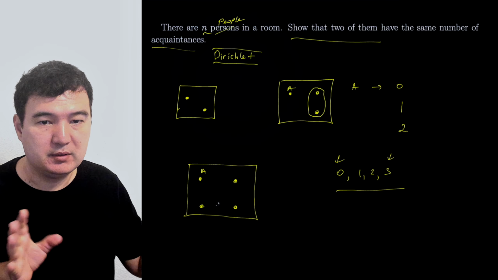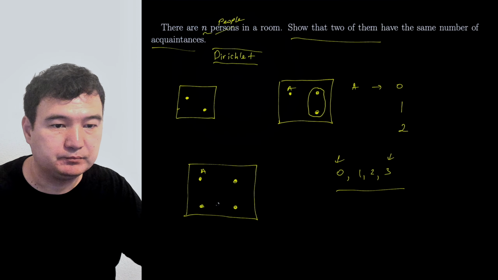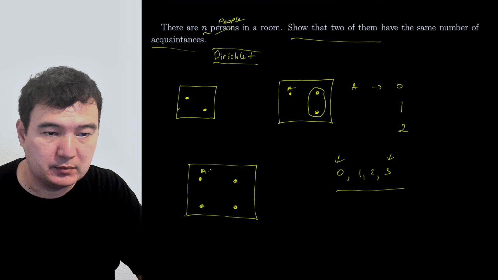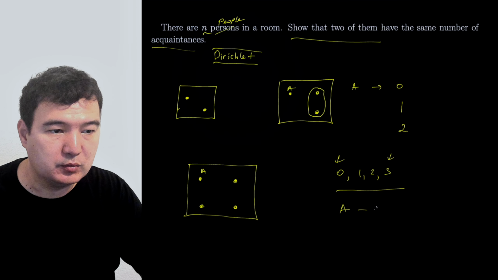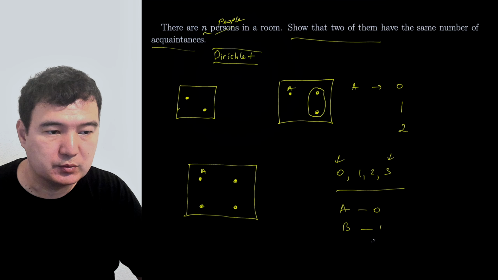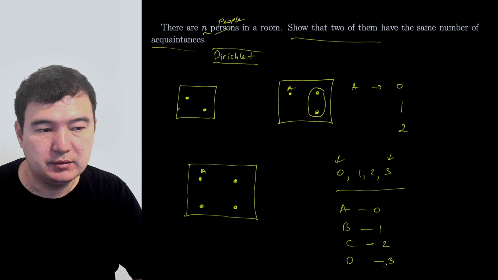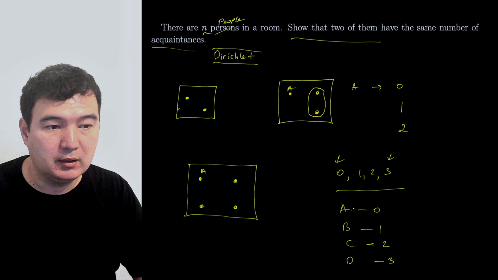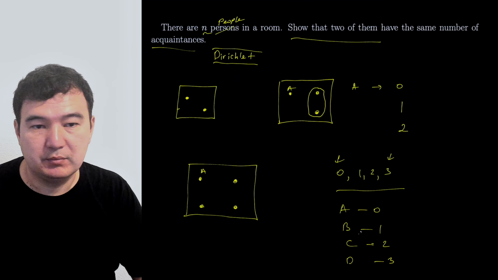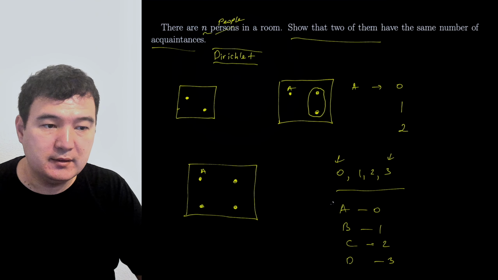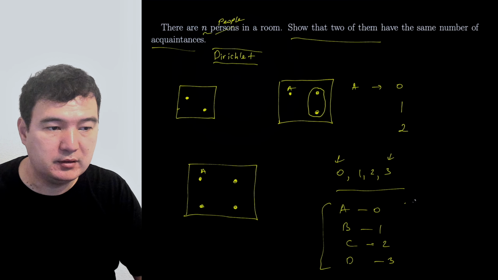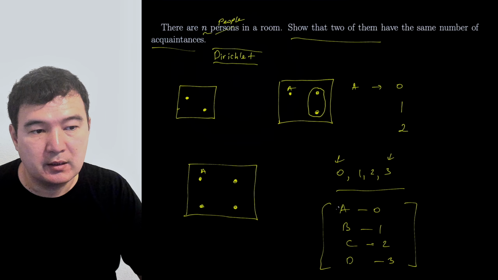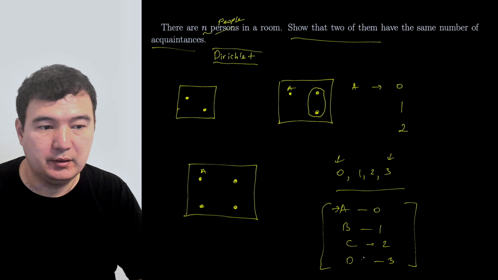So the number of possibilities and the number of people are the same, so there must be a one-to-one matching. Let's say A knows 0, B knows 1, C knows 2, and D knows 3. That's the only way. But this distribution has a contradiction in itself, because A knows nobody, while D knows everybody.